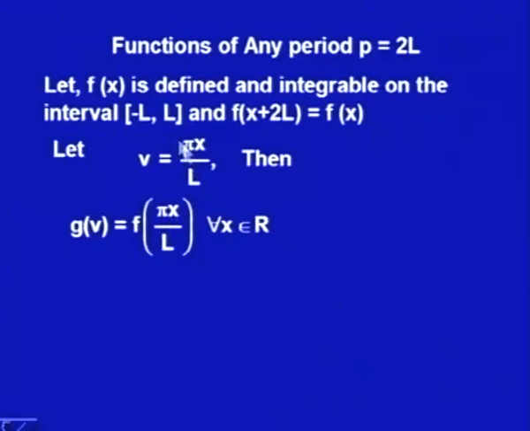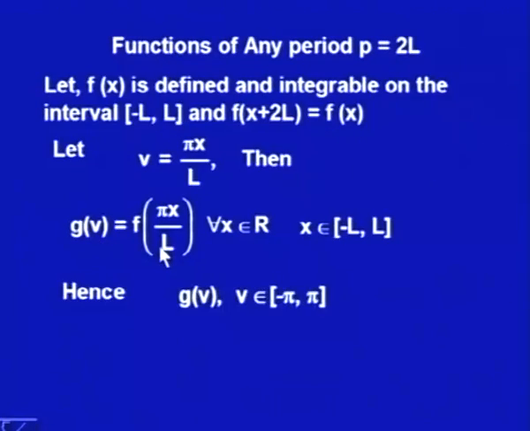So, my original function f x is defined from minus L to plus L. Now, I have changed my variable to v as pi x upon L. Since x is in minus L to plus L, my new function g v would be from minus pi to plus pi.